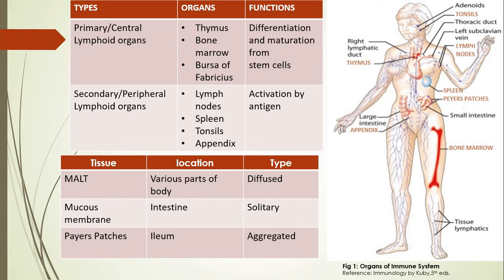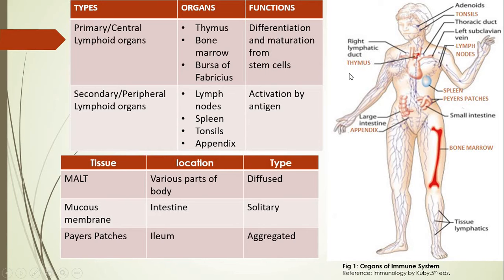The mucous membrane, which forms the internal lining of the intestine, plays a very important role in imparting immunity, and it is a type of solitary immune tissue. In the same way, the lower part of the intestine, which is called the ileum, shows the presence of certain Peyer's patches, and these are aggregated cells which play an important role in imparting immunity. The diagram here towards the right shows the various types of primary and secondary lymphoid organs, which are shown in maroon color.